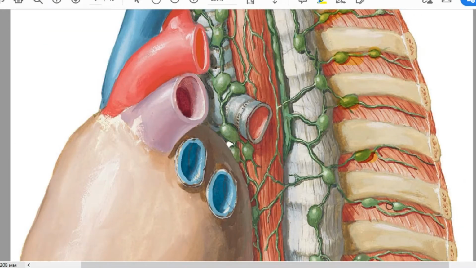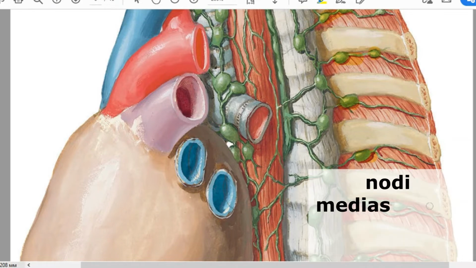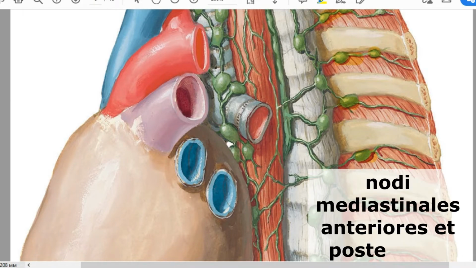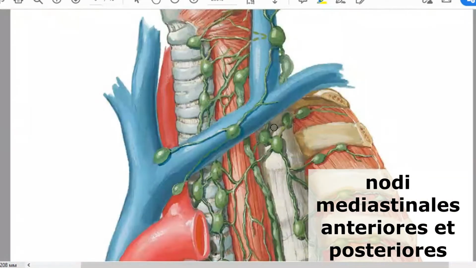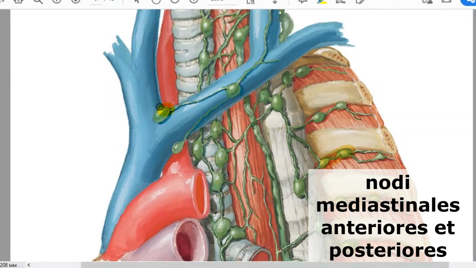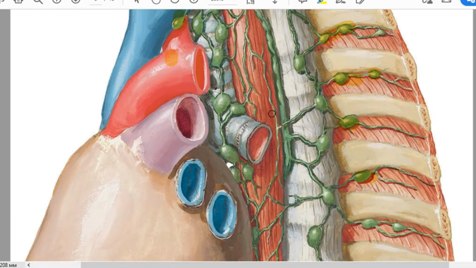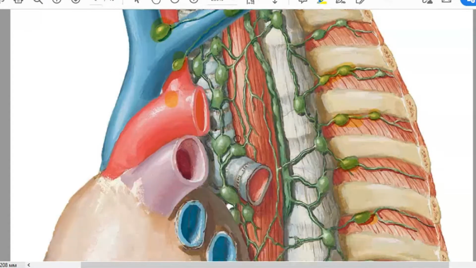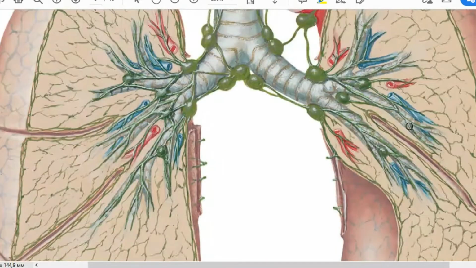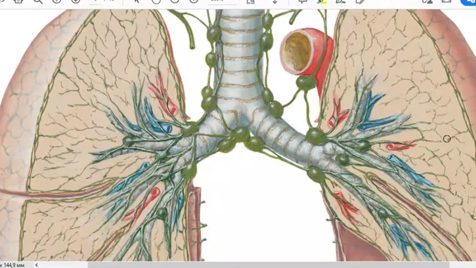So, and visceral. All visceral lymph nodes of your thoracic cavity can be divided into two groups: nodi lymphatici mediastinales anteriores and mediastinales posteriores. Mediastinales anteriores, there are not a lot of them, only a few lying on the arch of the aorta, or on the vena cava superior. But the biggest group of lymph nodes of the thoracic cavity is nodi lymphatici mediastinales posteriores, the posterior mediastinal group, and most of them collect lymph from your lungs.